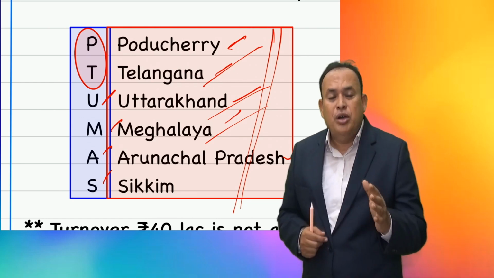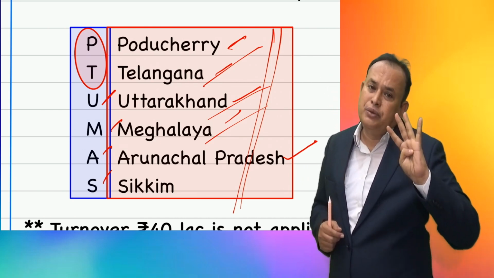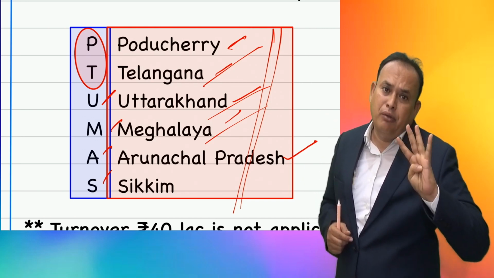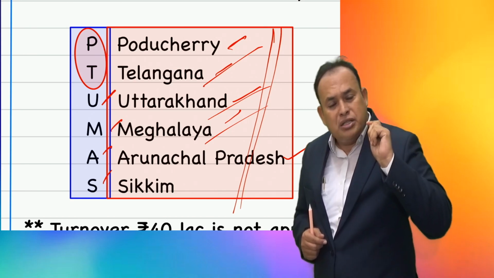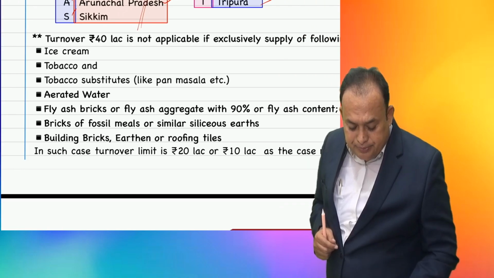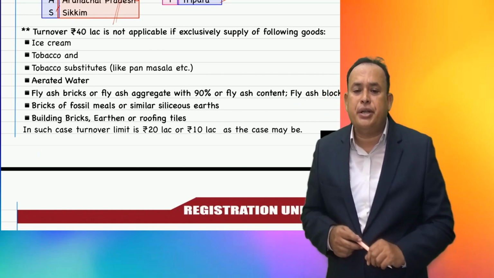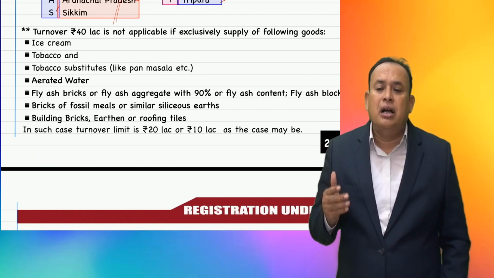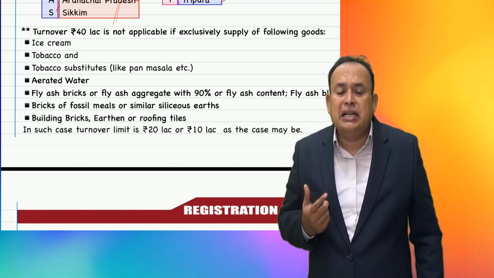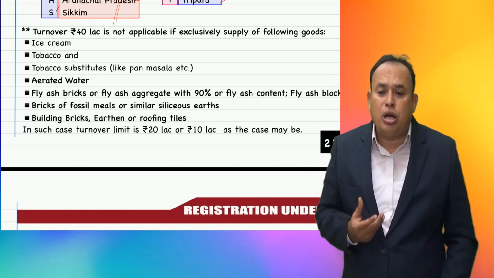At the same time, the 40 lakhs higher limit of turnover for exclusive supply of goods is not applicable to a particular supplier of goods if he supplies the following type of goods: ice cream, tobacco and tobacco substitutes like pan masala, etc., aerated water, fly ash bricks or fly ash aggregate with 90% fly ash content, fly ash block.